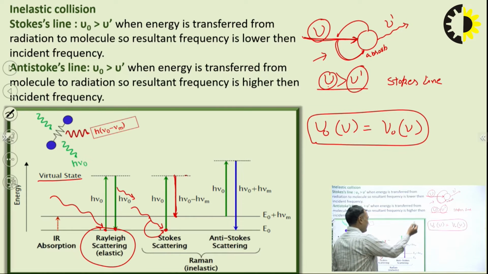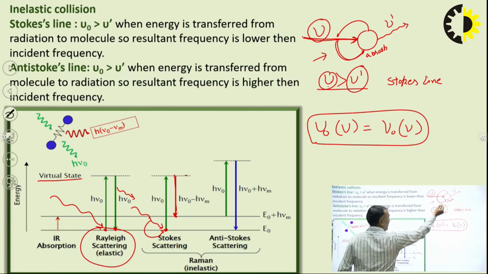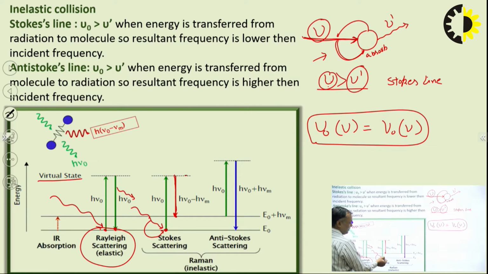So same thing here, the molecule is receiving energy from this monochromatic light, the energy of the molecule increases and it gets excited, reaches a virtual state. But when it is returning, okay, what happens?